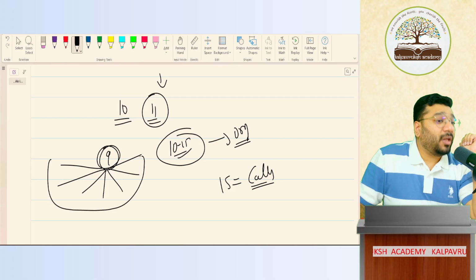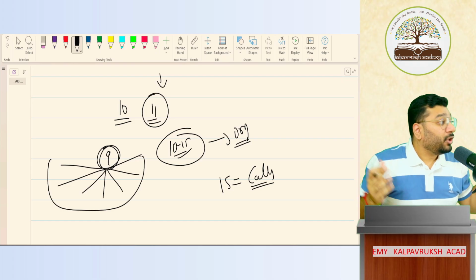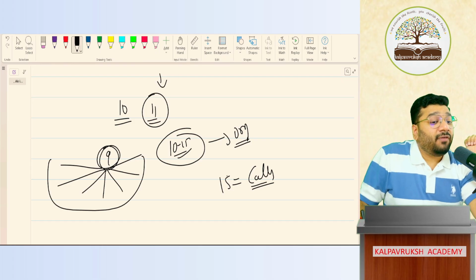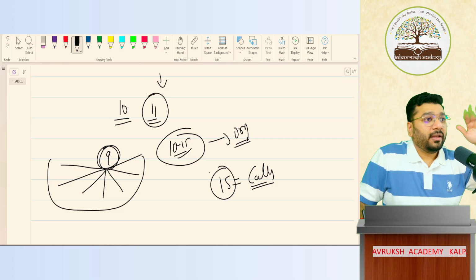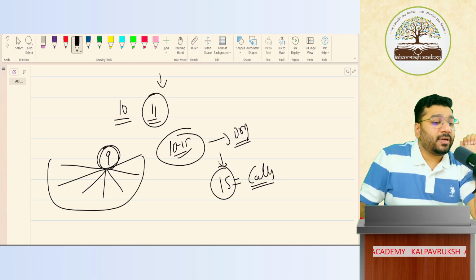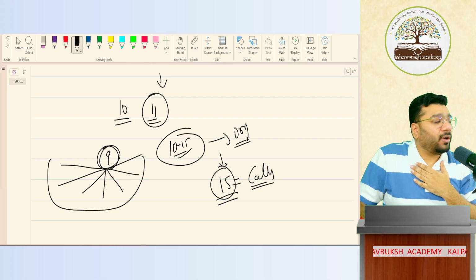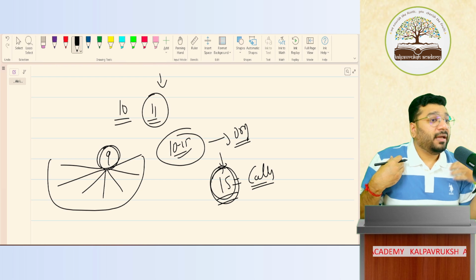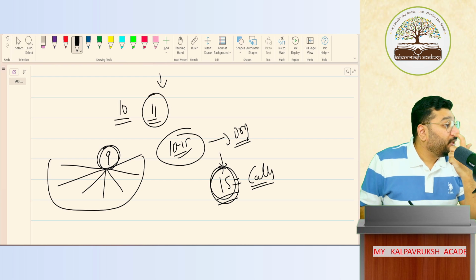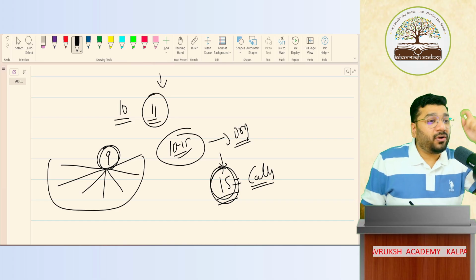If I go beyond that with an extra employee, then multiple laws will come on my head, which will be a headache for me. To avoid it, for the extra 15 employees who will make calls, I will not employ them on my rolls. Rather, I will give a contract to one call center. Do what I say: you make calls on a regular basis, give me reporting in this manner. But these 15 people are not on my payroll. They are on the payroll of the call center. Got it? Not got it?